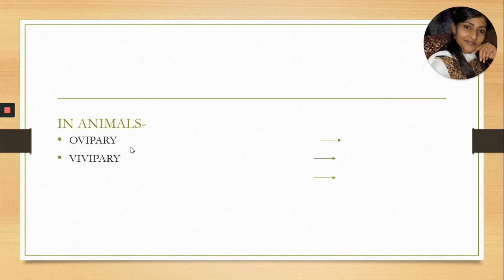For example, birds, and some of the amphibians. Some of the animals directly give birth to the new ones, and those are called viviparous animals. The terminology we use for animals is oviparity and viviparity. So the zygote develops in animals by these two special criteria. First one is oviparity and second one is viviparity.